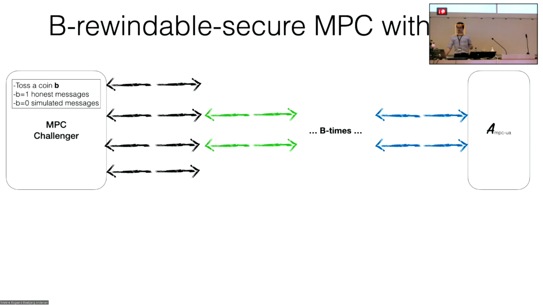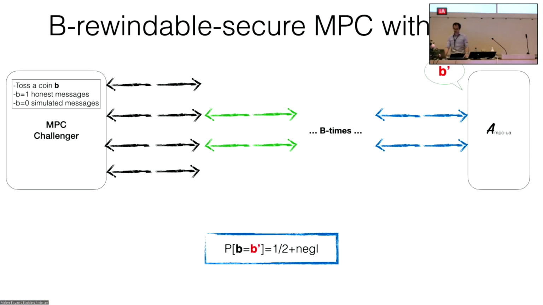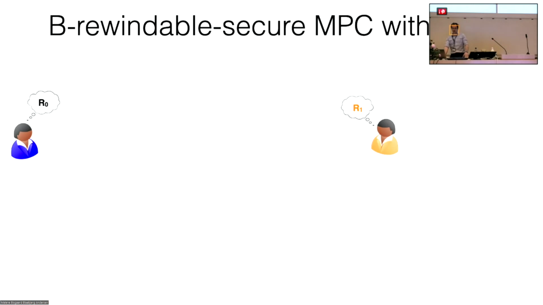So we define this notion, but without abstraction, the definition is not that helpful. One of the main contributions of this work is to show how to construct a protocol that satisfies this notion. The main reason why a general MPC protocol is not secure in this setting is that allowing an adversary to rewind from the third to the second round is kind of what the simulator also does. It creates a complication because we are allowing the adversary to extract a trapdoor or an input, which is also what the simulator would do.